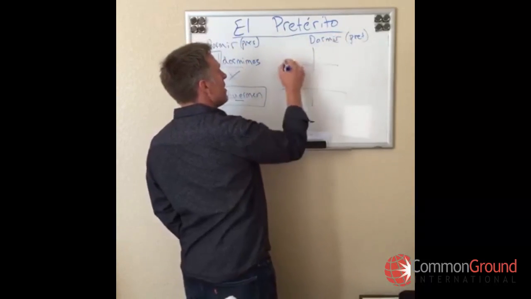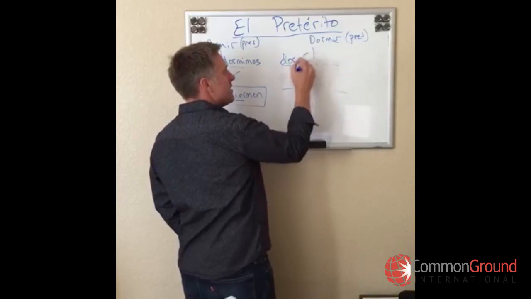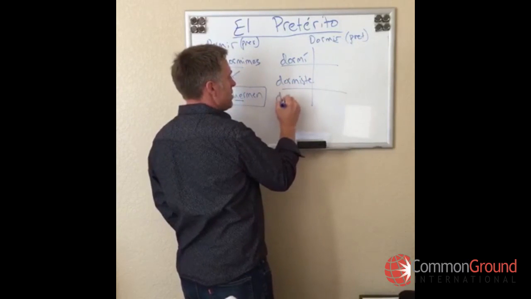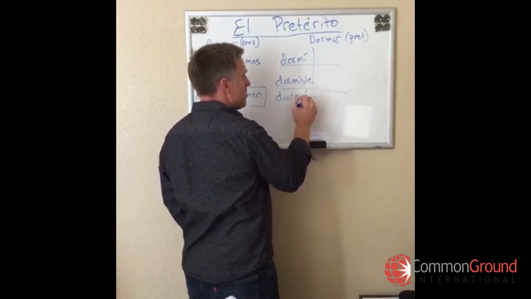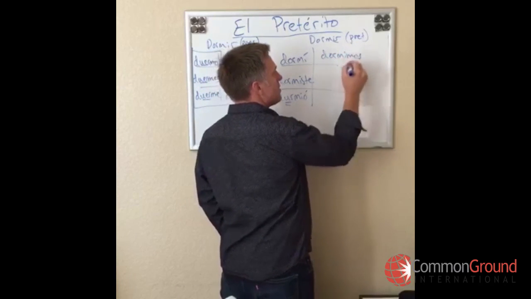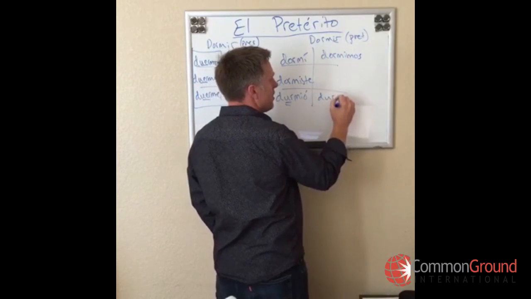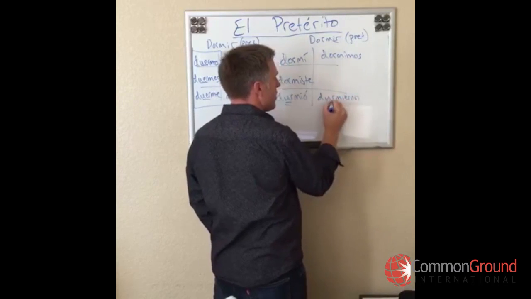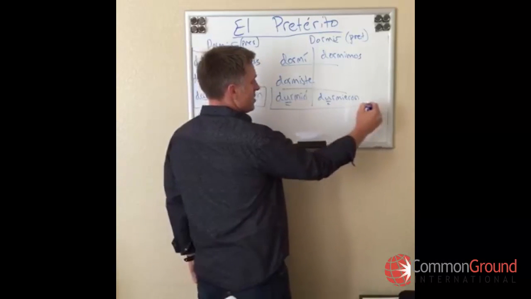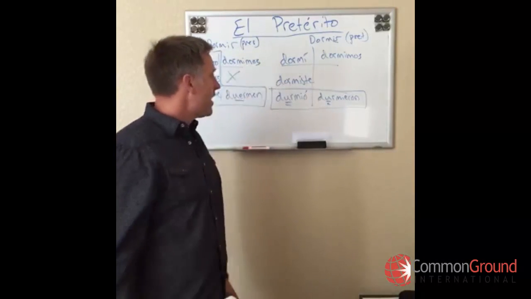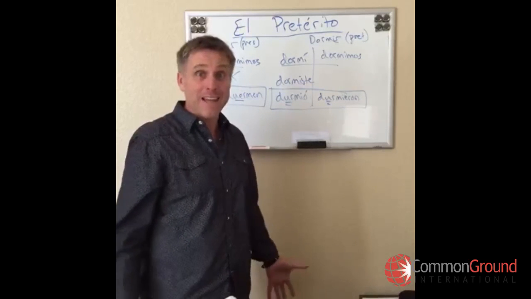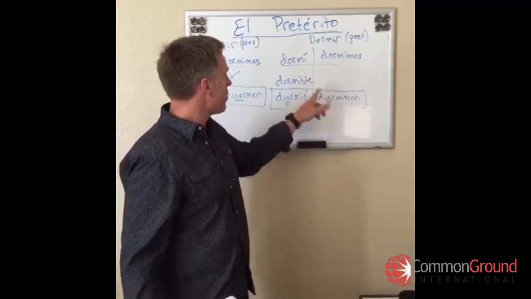But we've got dormir, dormí, dormiste, durmió, dormimos, and durmieron. Okay, so here it was a boot verb. Now it's just a flip-flop verbo, a sandal verb. Huaraches, sandalias. Okay, so durmió, durmieron.